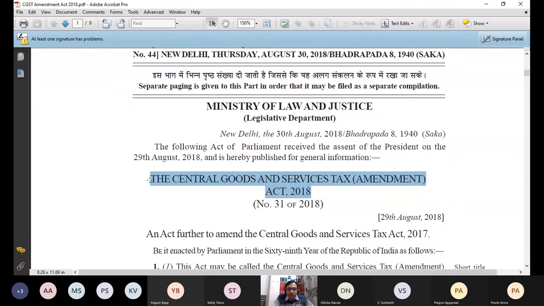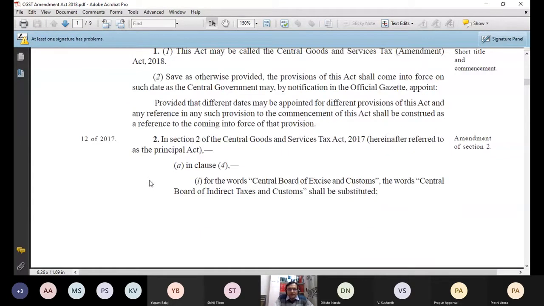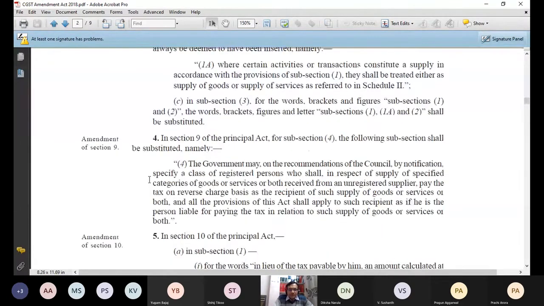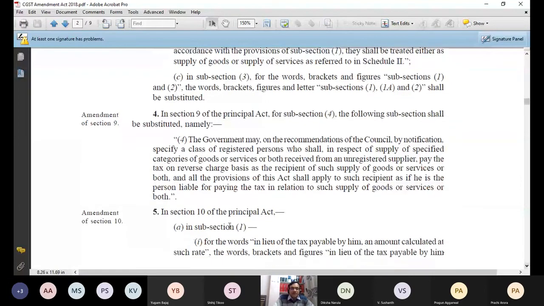But how do they rectify it? Now let me show you section 5 here. This is section 5 of the CGST Amendment Act. How do I read it? Amendment of section 10. Section 10 of which act? Original act, CGST Act.